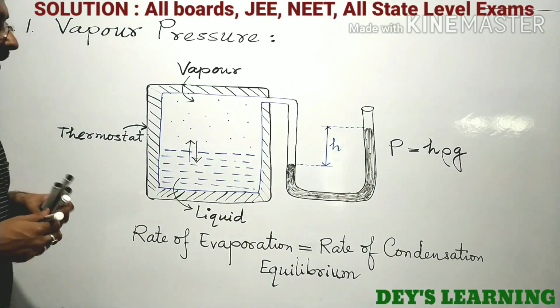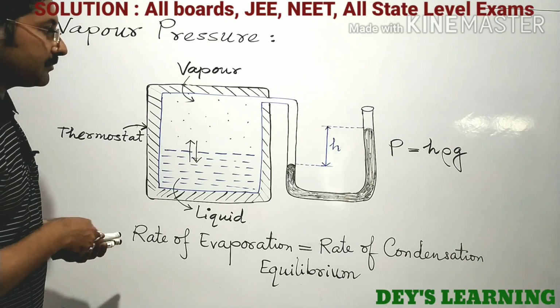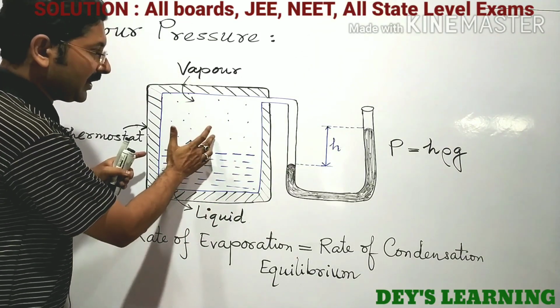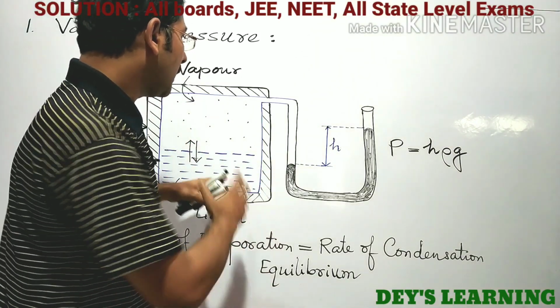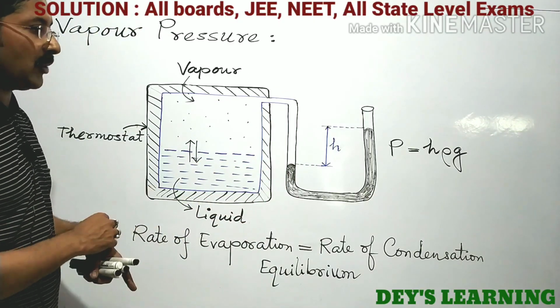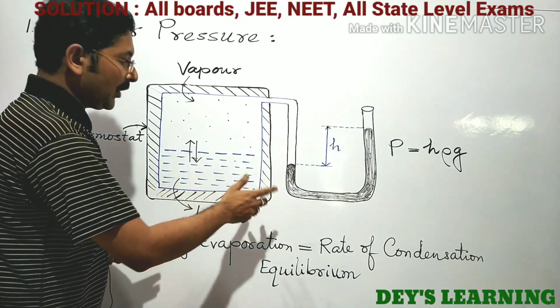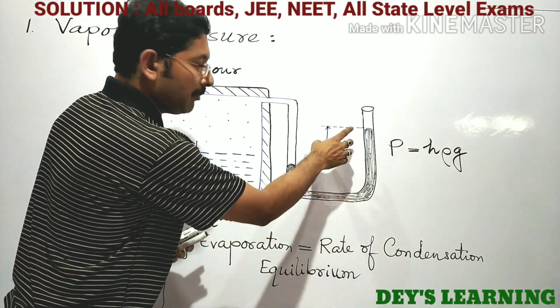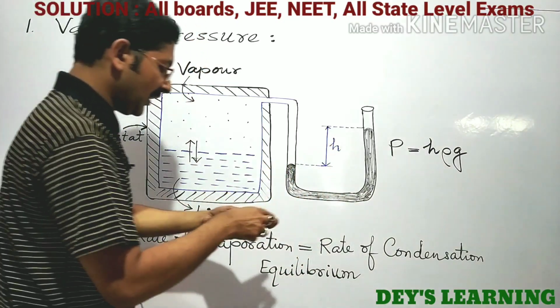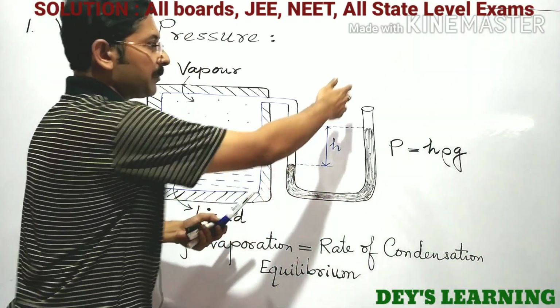How can we measure that? If we connect this container with a manometer, the complete system is known as a manometer. In the manometer tube there is a mercury column, and of course there will be atmospheric pressure.